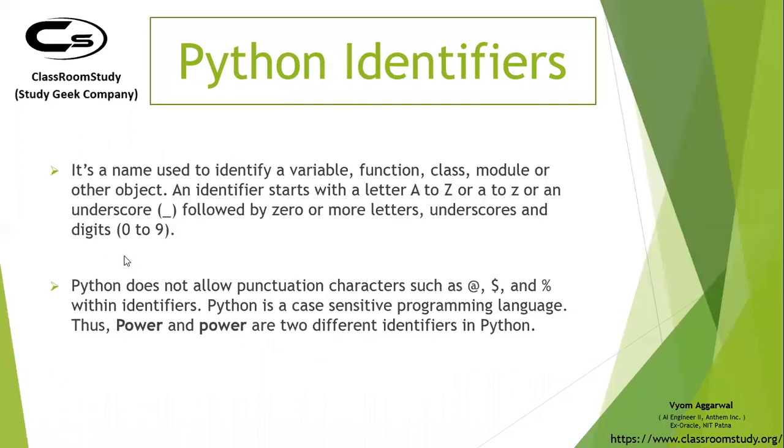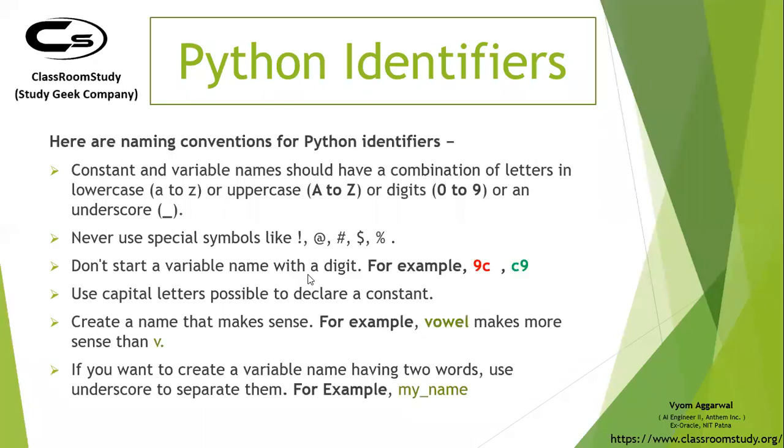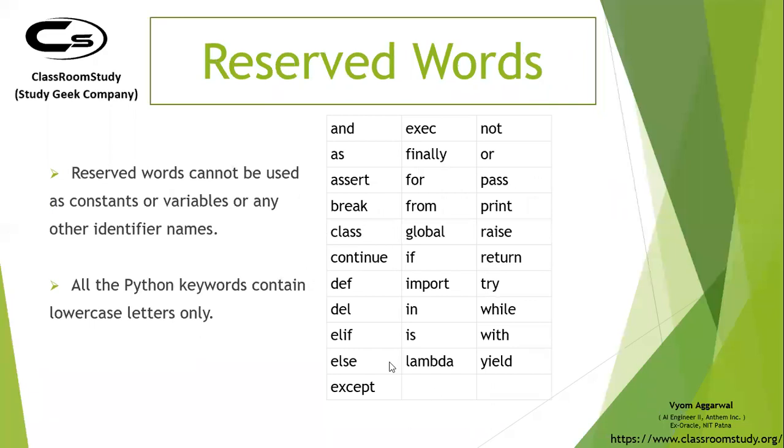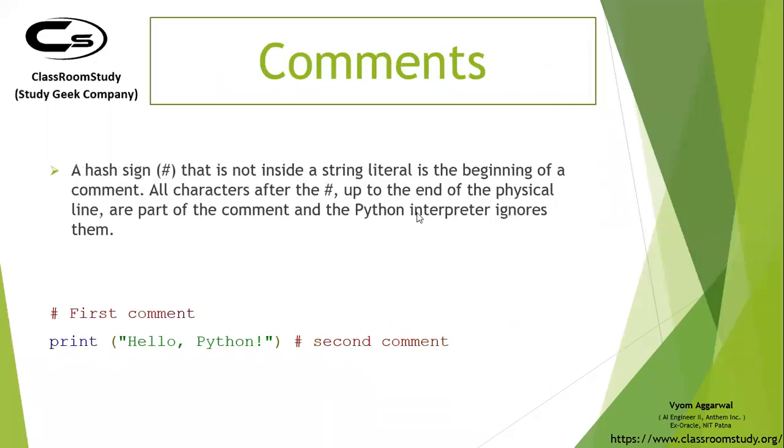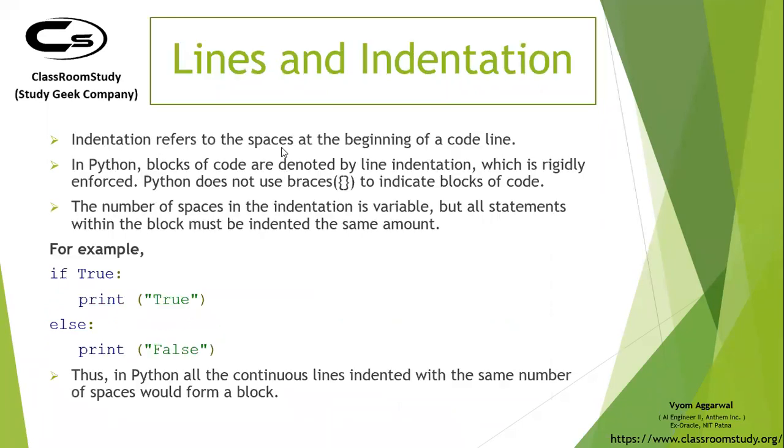Then we have different variables, how to write a variable, what are the basic nomenclature rules for writing a variable. You can only have underscore, 0 to 9 digits, and A to Z alphabets. These are reserved keywords. Then quotations, comments, you use hash to comment. Then indentation, lines and indentation, it's a very important concept in Python.